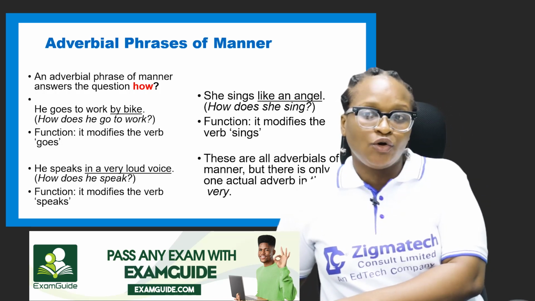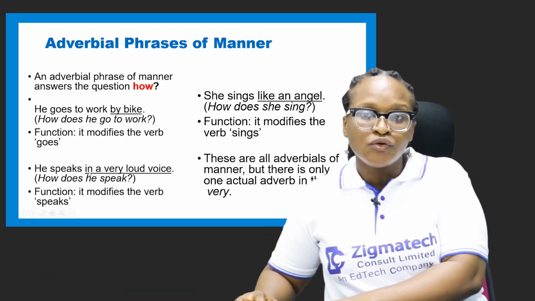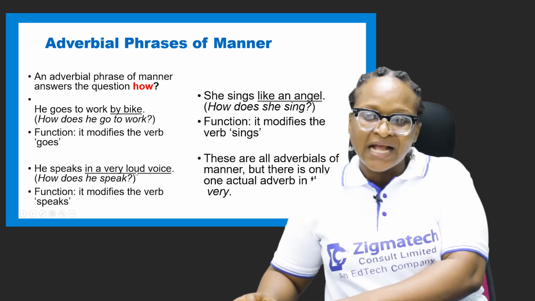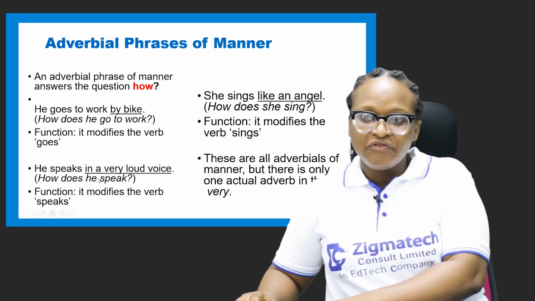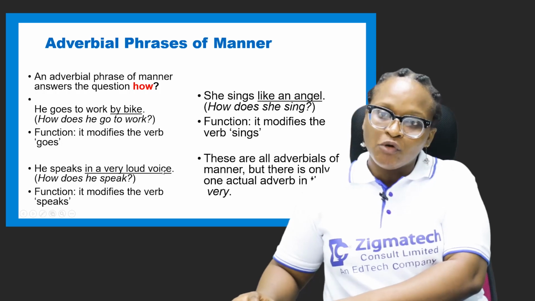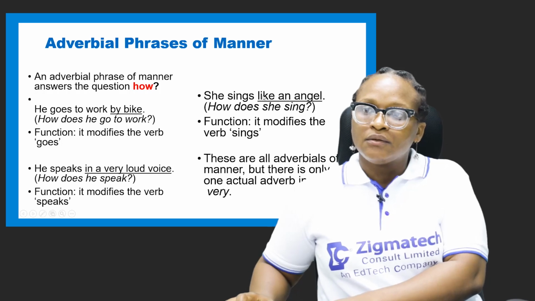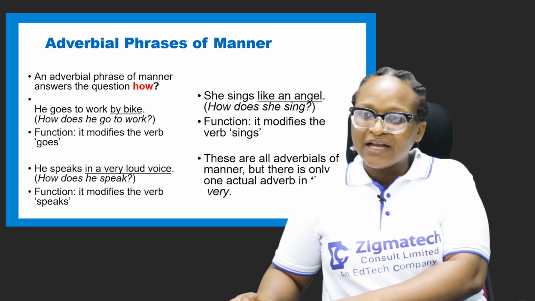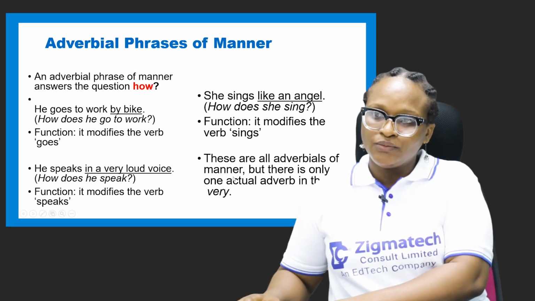Verbs, adjectives, and other adverbs. So in sentence number 2, we have very as an adverb modifying the word loud, which is an adjective, which tells us the state of the voice. So very is an adverb, loud is an adjective, and voice is a noun. In the third example, we have like, which is a preposition. We have an, which is an article, and we have angel, which is a noun.